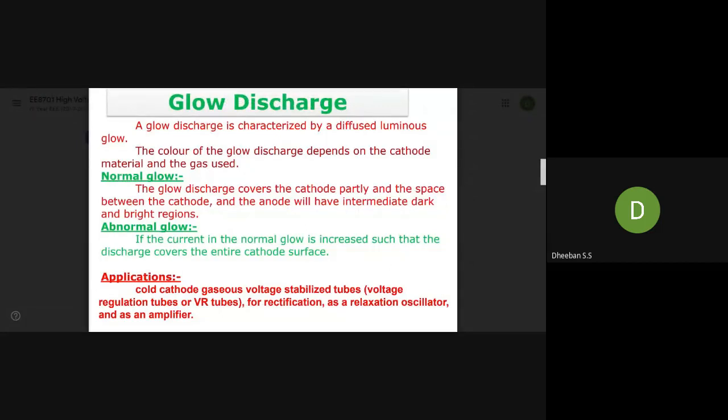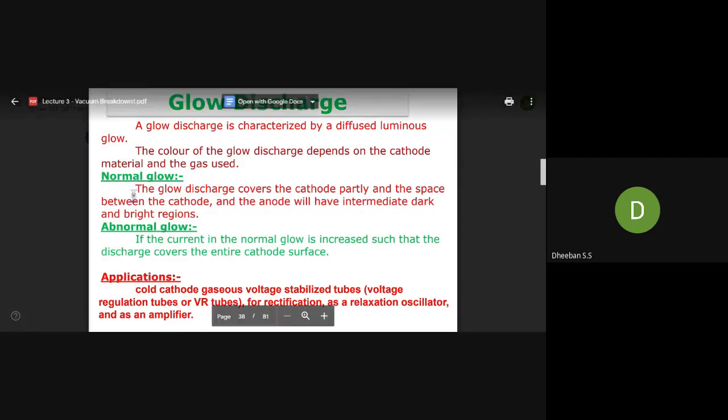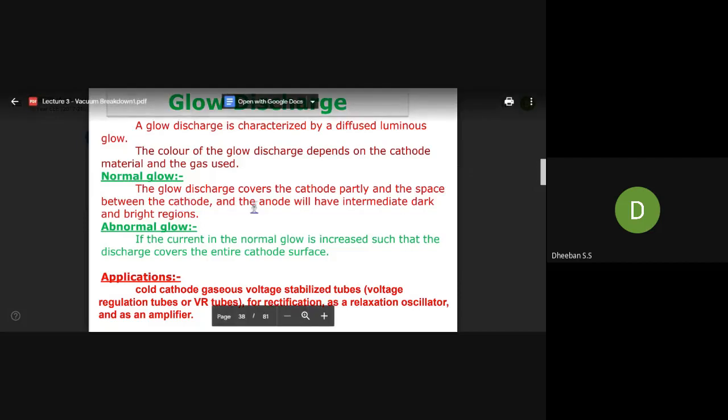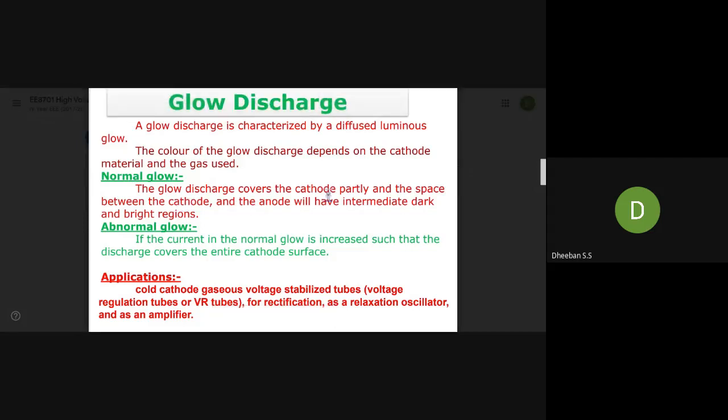You have studied this in physics, the light bands and dark bands, so the same concept comes out here. So the glow discharge covers the cathode partly, and the space between cathode and anode has intermediate dark and bright regions, similar to light bands. Now the abnormal glow: if the current in the normal glow is increased such that the discharge covers the entire cathode surface.